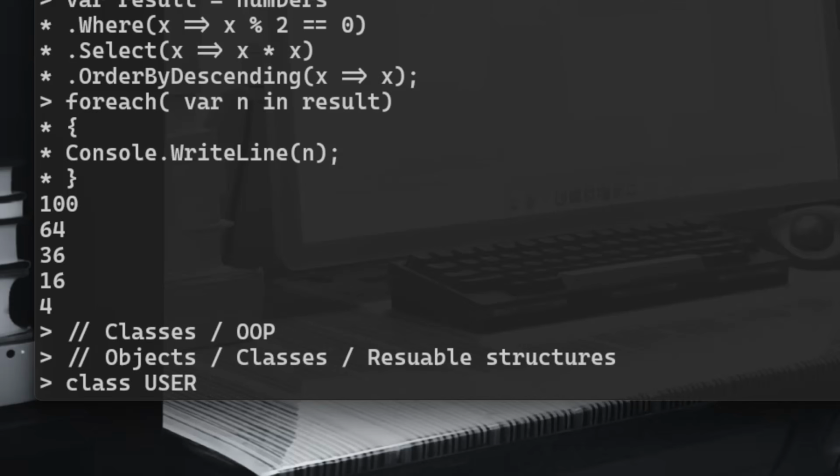That's your user class, and inside it you can have different attributes and methods. So for example, a user is a person, right? So a person can have a name, an address, a phone number. These are attributes, but also he can walk, he can run, he can draw, he can program, whatever. These are methods or actions that he can do.